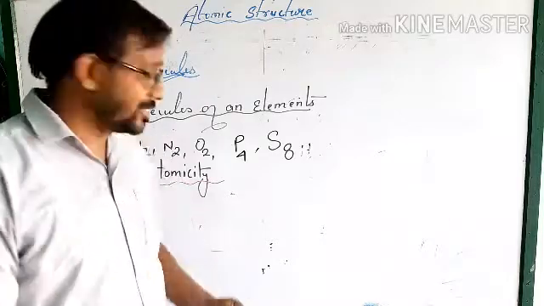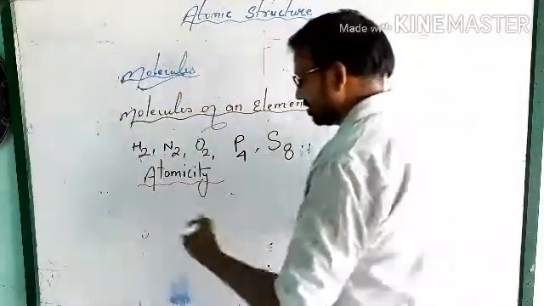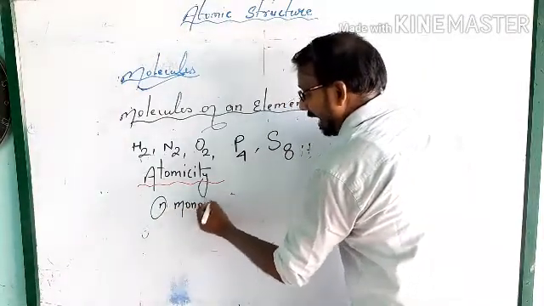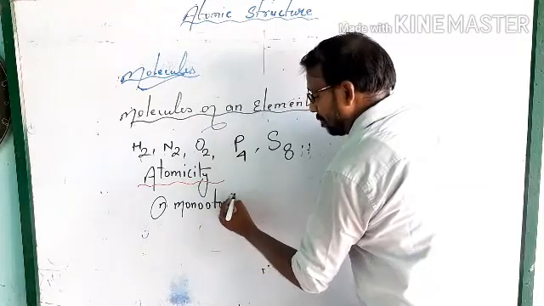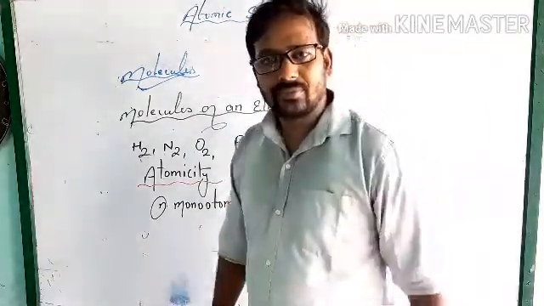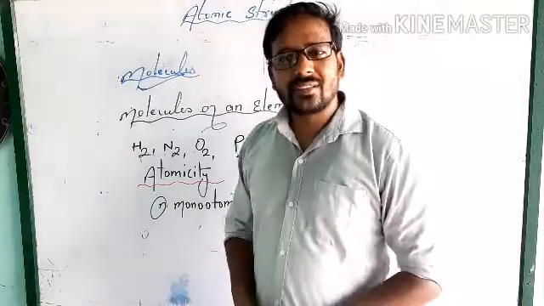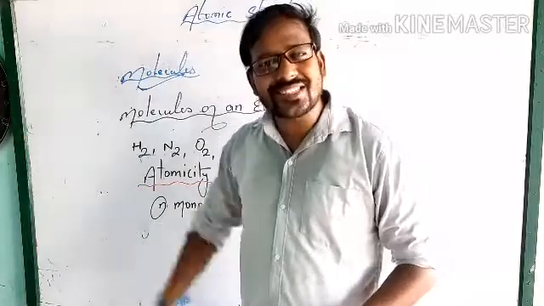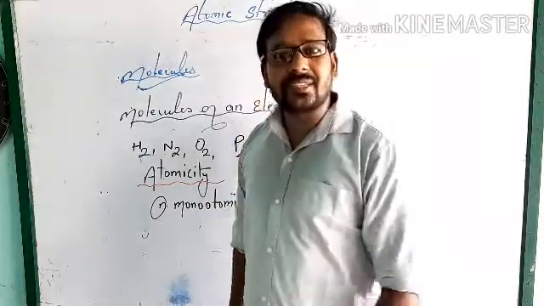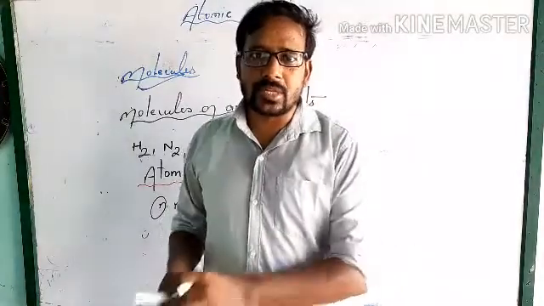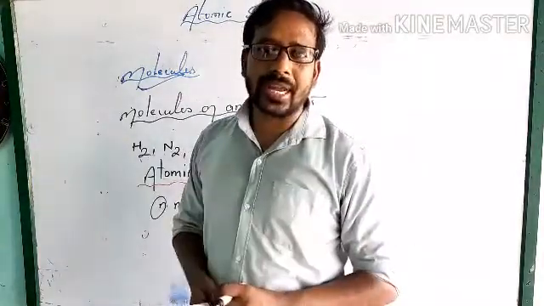And how many types of atomicity are there? First, monoatomic. Mono means one. Where can you get monoatomic elements? All noble gases and all noble metals are present in atomic form, in the alone state.